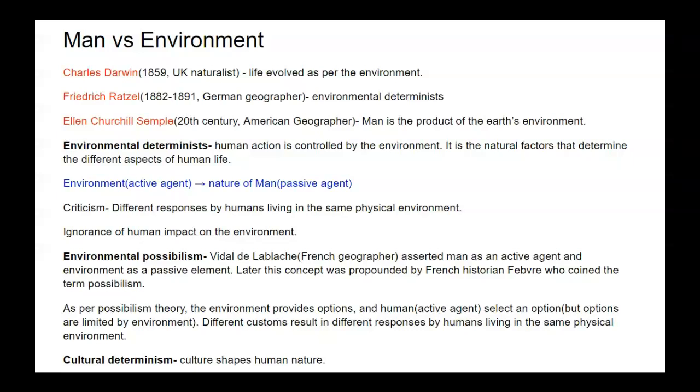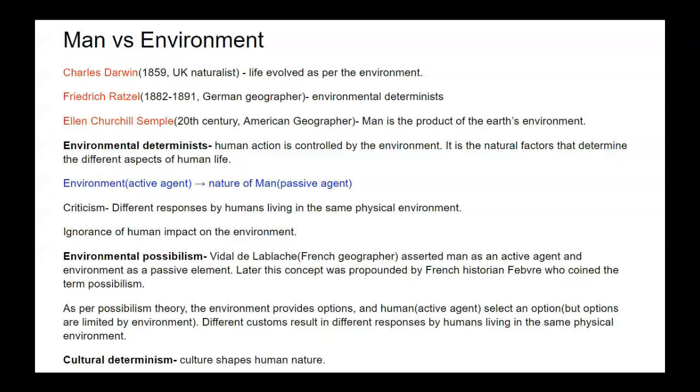As per possibilism theory, the environment provides options and humans as active agents select an option, but options are limited by environment. So different customs result in different responses by humans living in the same physical environment, as there are different options provided by environment, and man as an active agent selects one option among them. So here the selection is done by man, so man is the active agent.